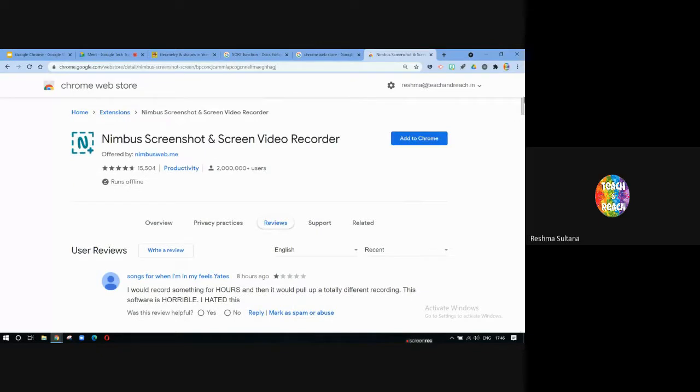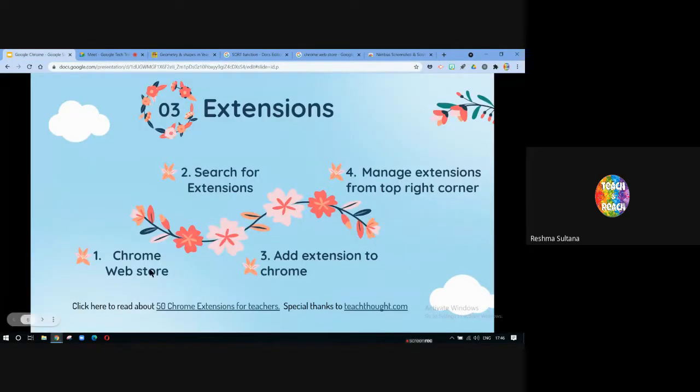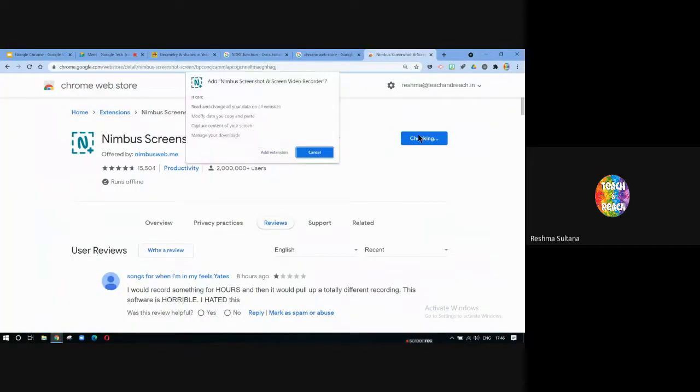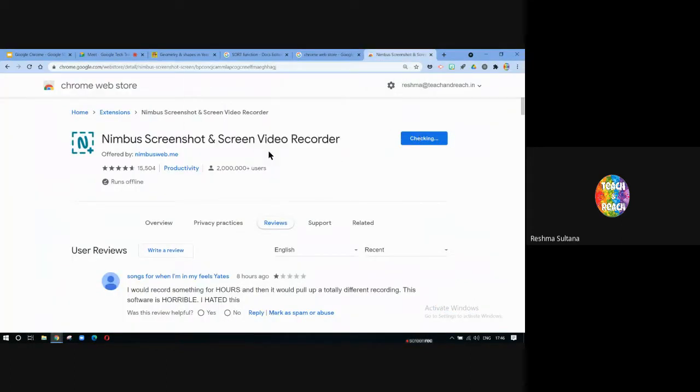So if you want to give it a try, you will just click on add to Chrome. So the next step, we have opened Google Chrome Web Store, searched for an extension, and the next step is add to Chrome. That's all. Just click on add extension and done. Here you will see that it's getting installed. You will find something here, and within 1 or 2 minutes it will get installed.